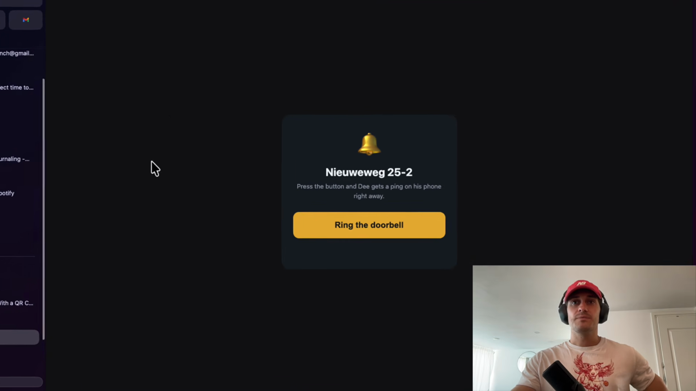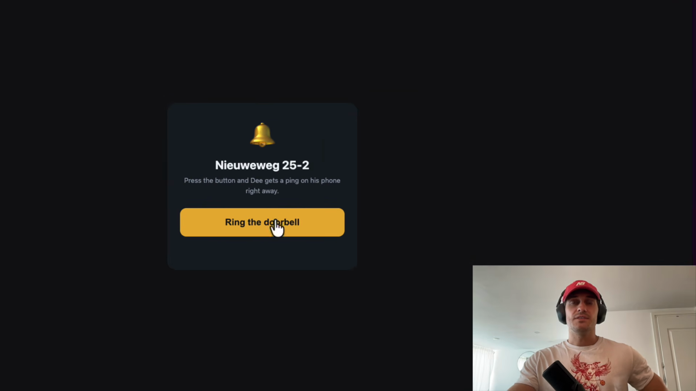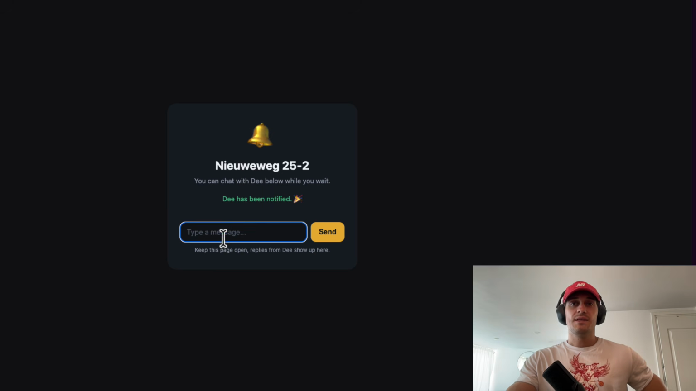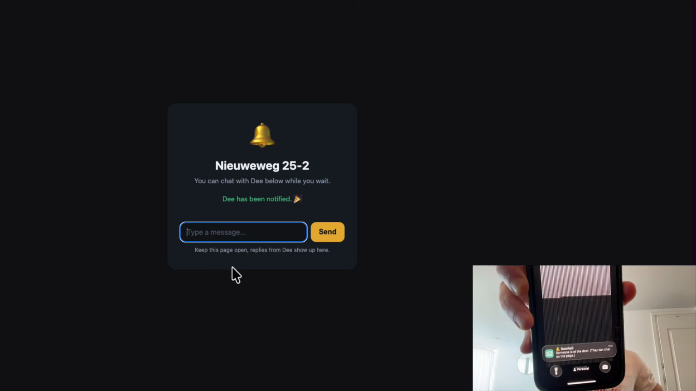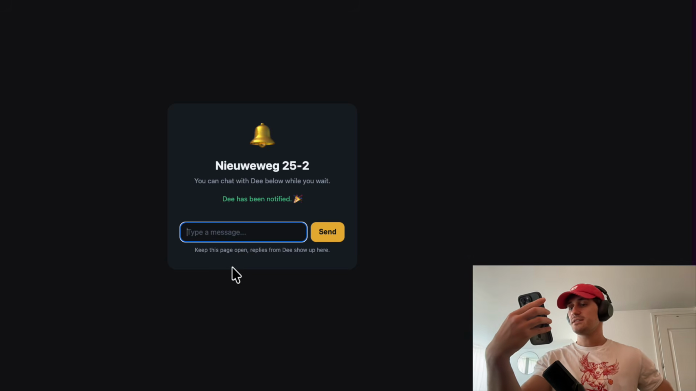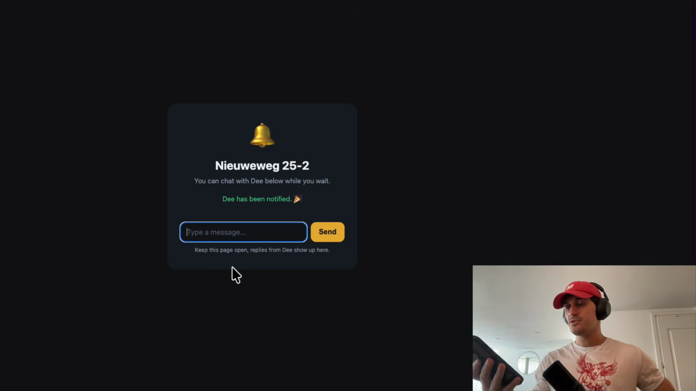So if we just go here, this is what the user sees when they scan the QR code. And when they ring the doorbell, that is when it goes to ntfy. So you can see on my phone, I have a notification saying somebody is at the door, they can chat on this page. And then when I open it up, I can have a conversation with them.